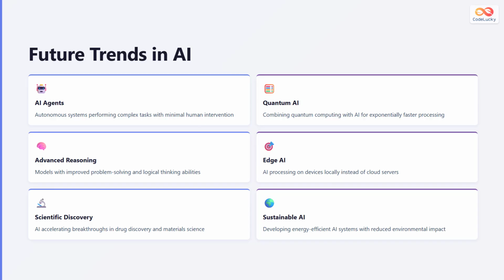Edge AI moves processing from cloud servers to devices locally, enabling faster and more private computations. Scientific discovery will see AI accelerating breakthroughs in drug discovery, materials science, and other fields. Sustainable AI focuses on developing energy-efficient systems that reduce environmental impact. These trends will shape how AI evolves in the coming years.